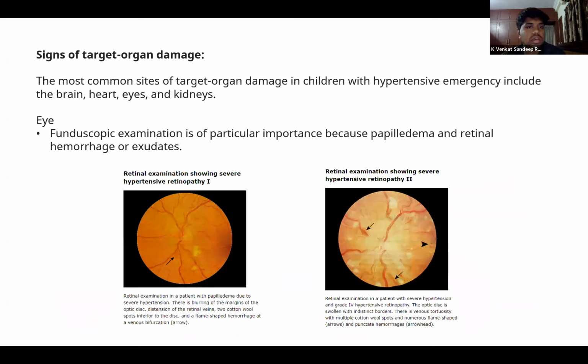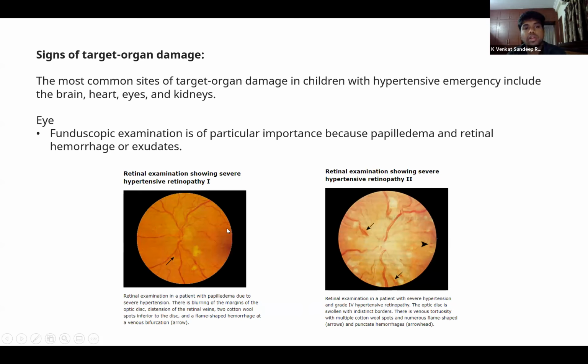Coming to the eyes, fundus examination can give us a lot of details when it comes to hypertensive emergencies. We can see papilledema, retinal hemorrhages or exudates. In this first image, usually there should be a clear differentiation near the optic disc, but as you can see, the differentiation is gone. There are also some slight hemorrhages here, and cotton wool spots are seen. So this is pathognomonic of hypertensive retinopathy.